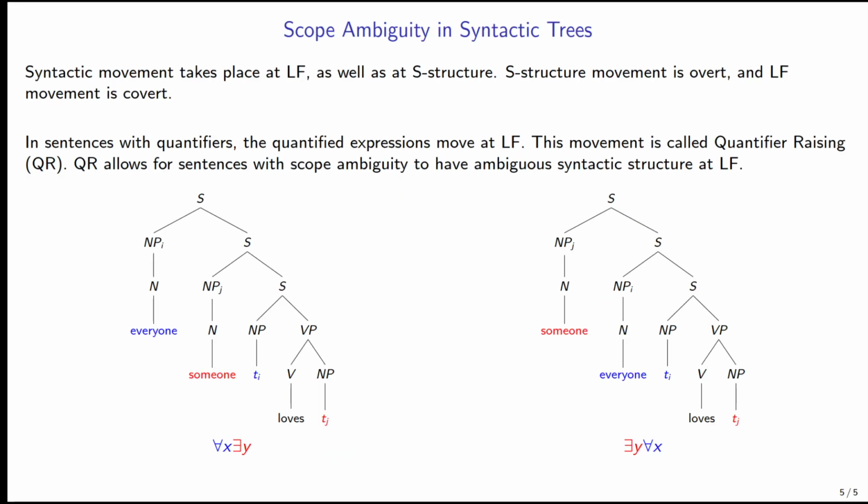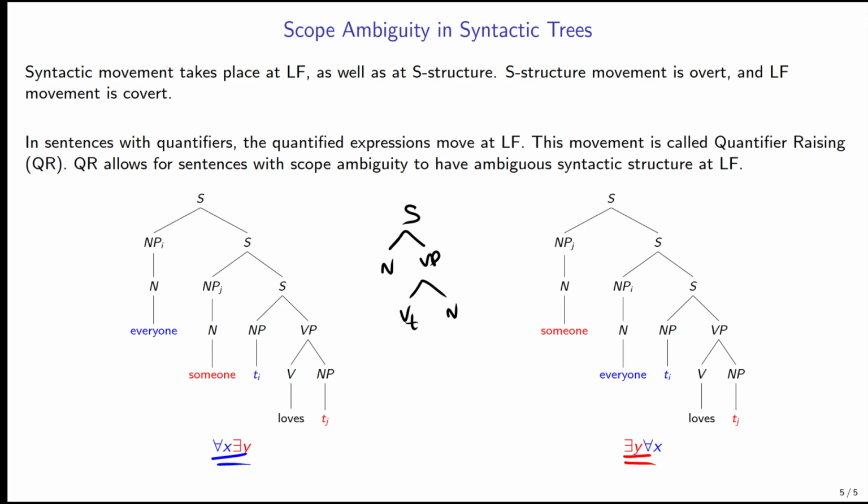Okay, so what happens is we start with our sentence, everyone loves someone. So we have this basic structure for a sentence. We have an N, we have a transitive verb, we have an N. So what happens is there are two different interpretations. There's an interpretation with for all x there exists a y, and there's an interpretation for exists a y for all x. So what we do is this process called quantifier raising, where we take the quantified noun phrases, we introduce a sentence node above the current sentence, and we move that quantified noun phrase up into that NP position for that sentence.